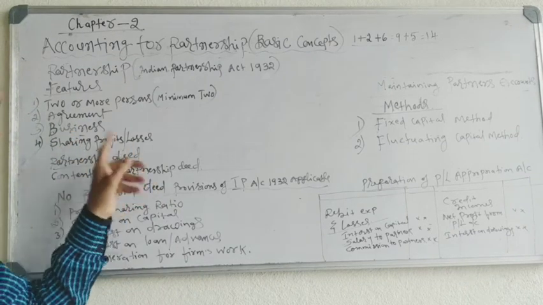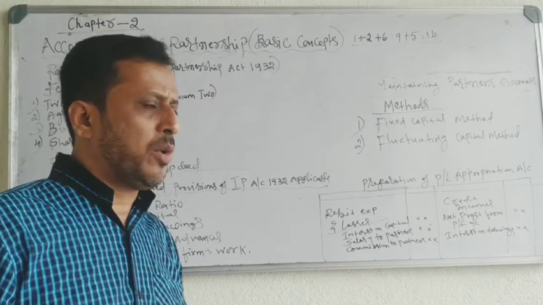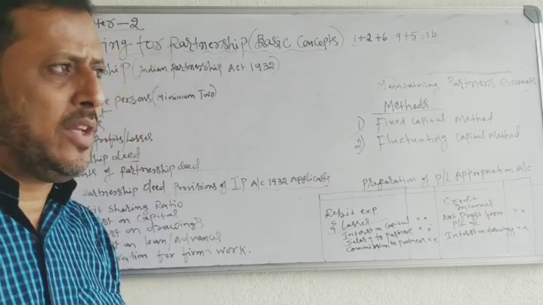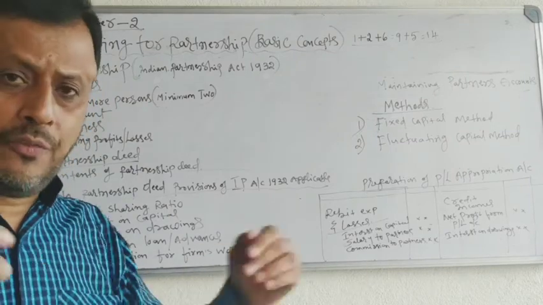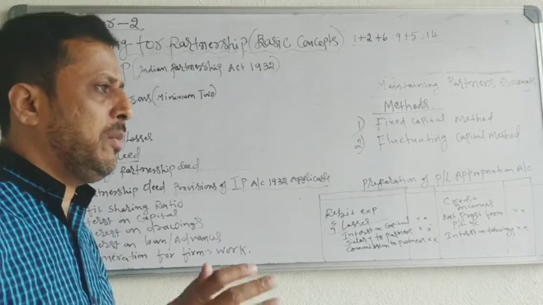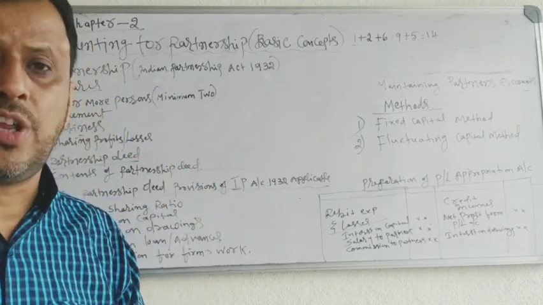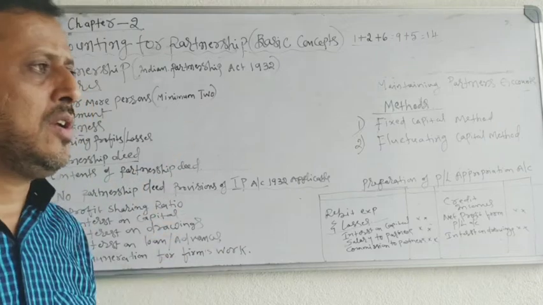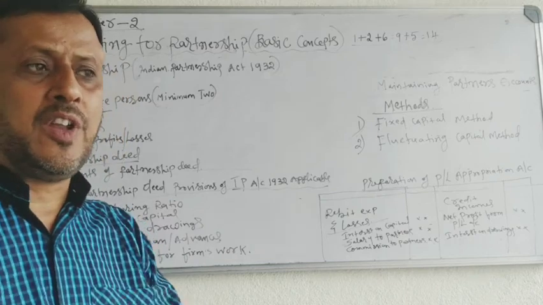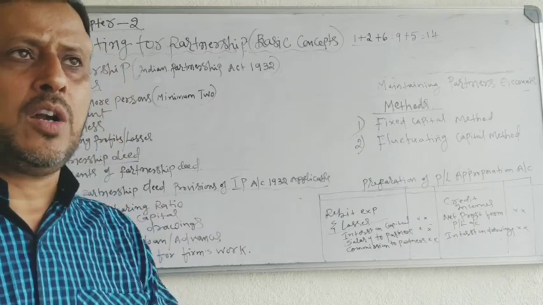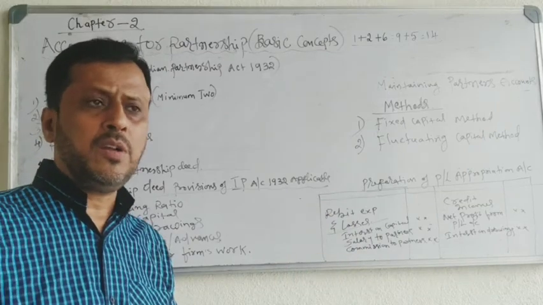Sharing of profits and losses. Partnership business is a profit-oriented business. Why is the business started? For the purpose of earning profit. And whatever profit comes, that profit will be shared by all the partners according to the profit sharing ratio written in the agreement. When they make an agreement, they will write what share of profit each partner has to get. According to that ratio, the profits will be divided among partners.